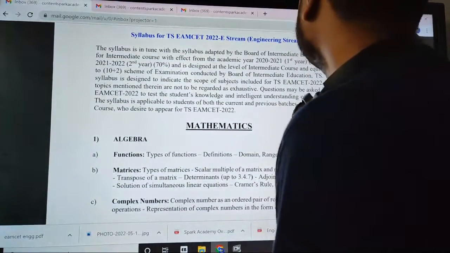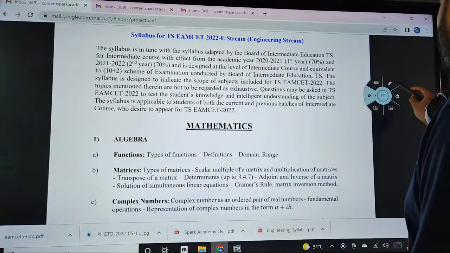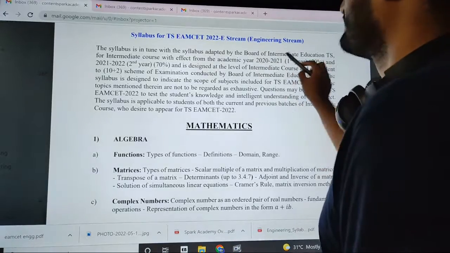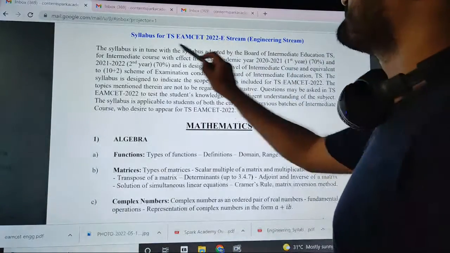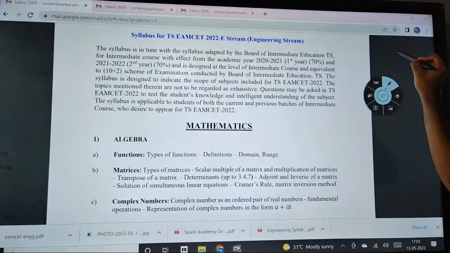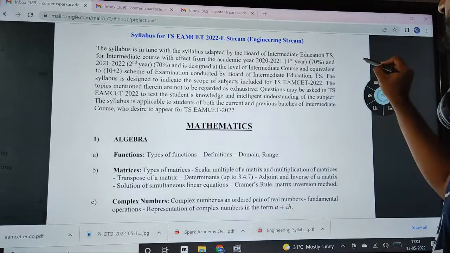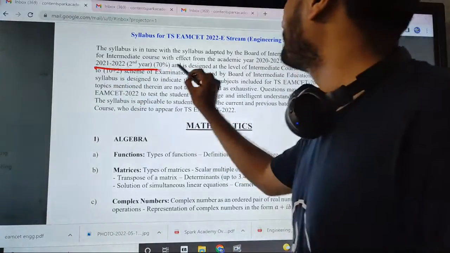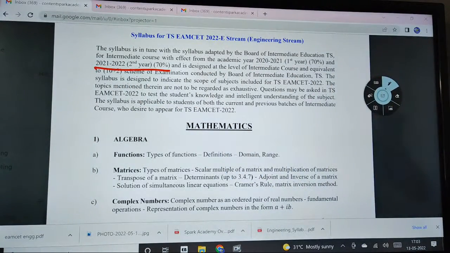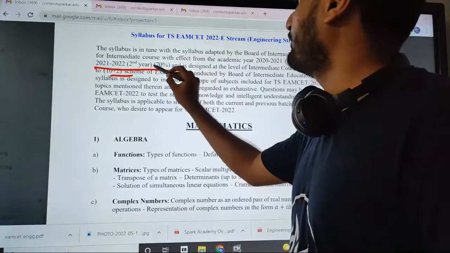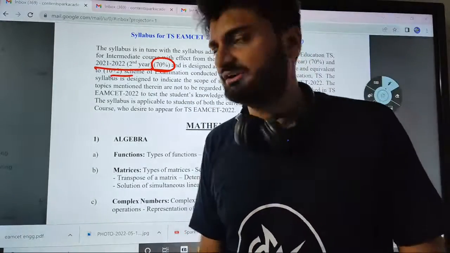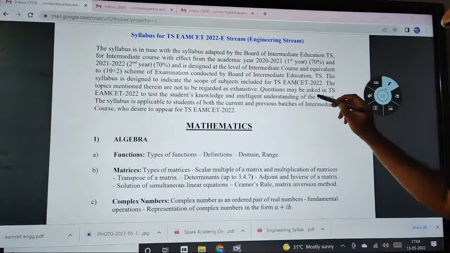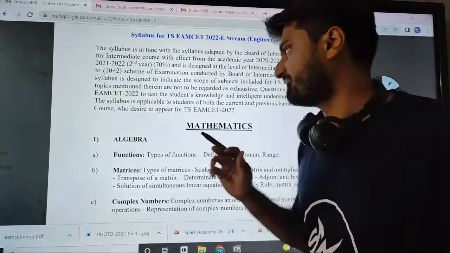Basically, the first point which is mentioned is that the syllabus is adapted by the Board of Intermediate with effect from academic year 2020-21 and 2021-22, designated and equivalent to the 10+2 scheme. So only 70% weightage is there as per your board. Those who have written the TS EAMCET board, it is the same syllabus which you have.